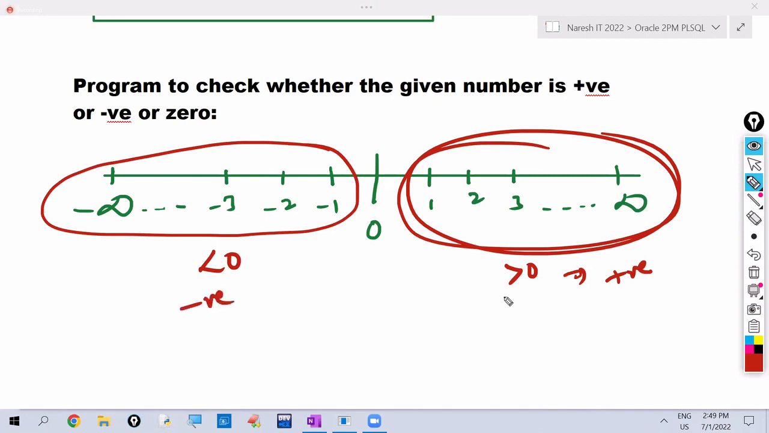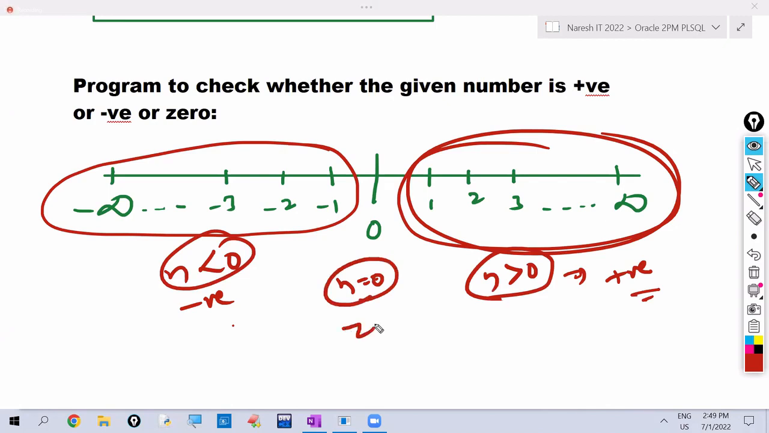Assume number as n. If n greater than 0, positive. If n less than 0, negative. If n is equals to 0, 0. That's it. So we need to write more than one condition here. Multiple conditions we need to write. If we want to check multiple conditions, we have to use if then else if. So this program only we are writing.